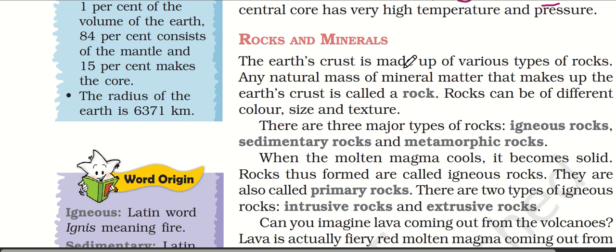Rocks and minerals. The earth's crust is made up of various types of rocks. Any natural mass of mineral matter that makes up the earth's crust is called rock. Any natural mass of mineral matter that occurs naturally and makes up the earth's crust is called rock.